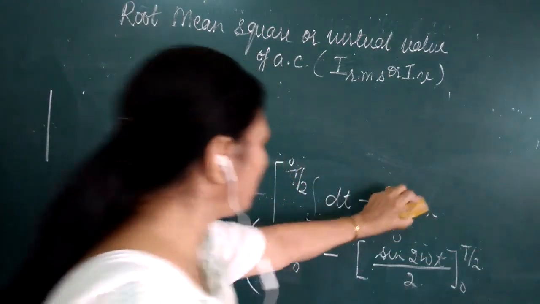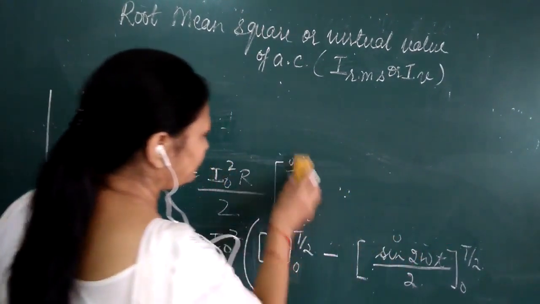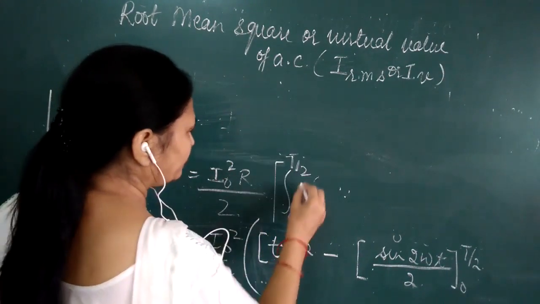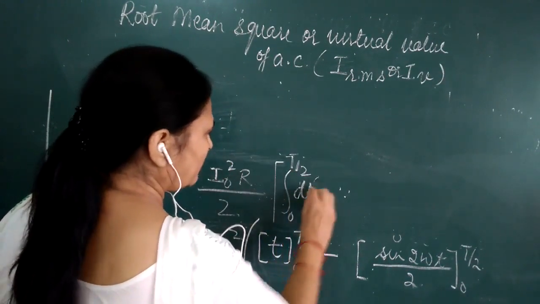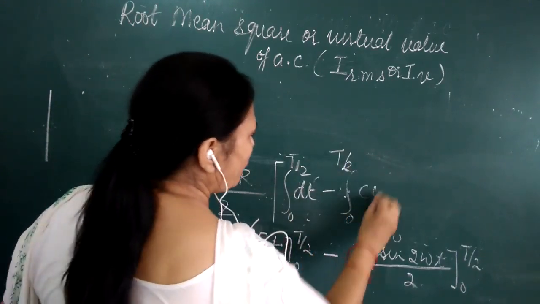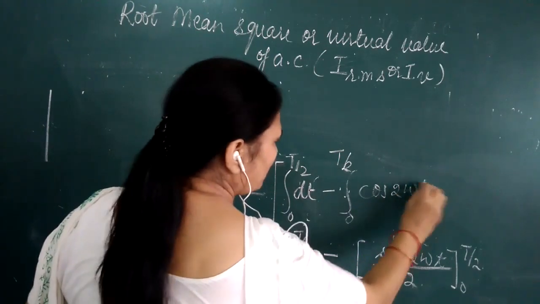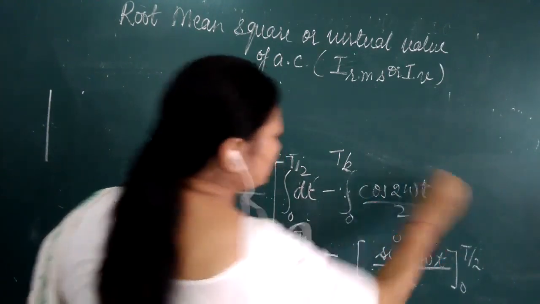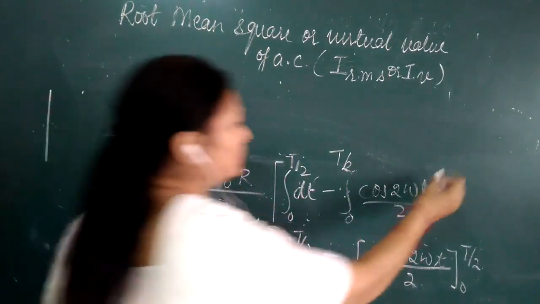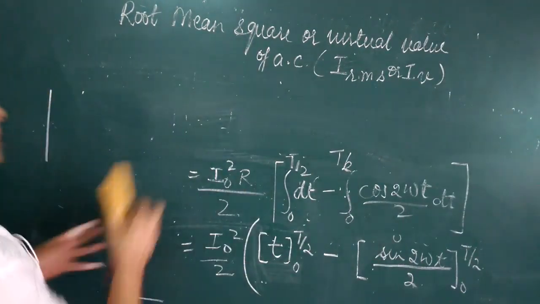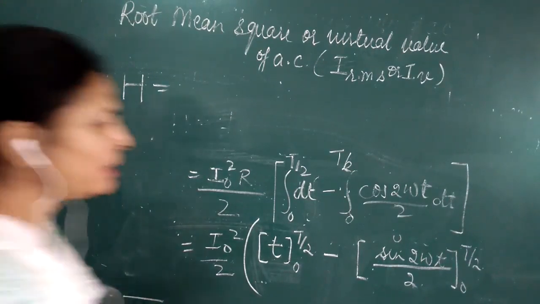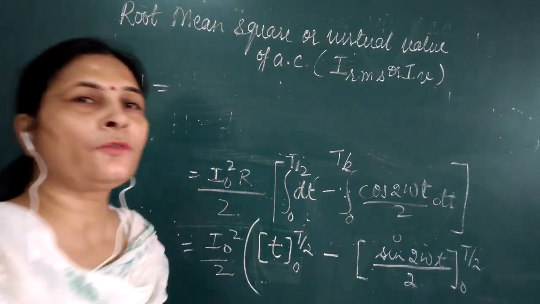I think I wrote this a little bit: 0 to t by 2, it was dt, and it was minus 0 to t by 2 cos 2 omega t upon 2 dt. I think this went outside the board. So now we are left with this. Now come to the next step. Now this, after substituting the limits, is going to give you 0.